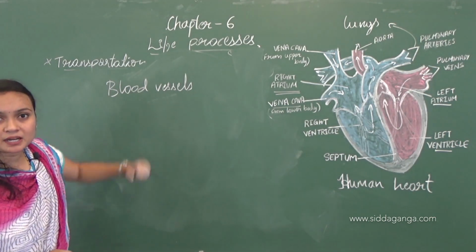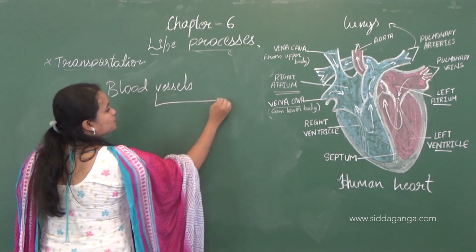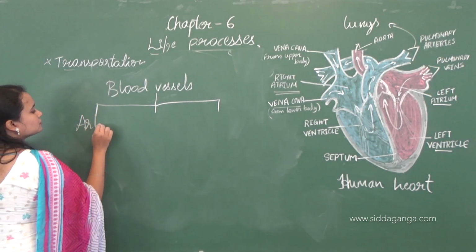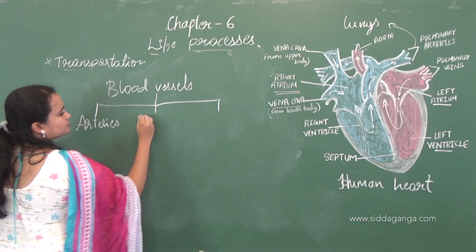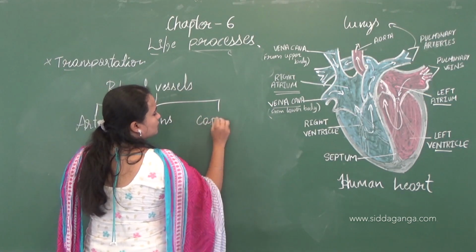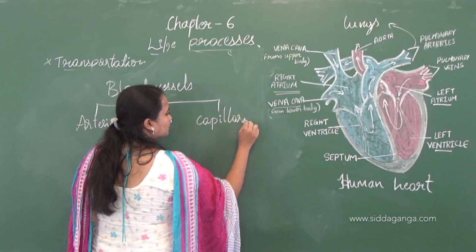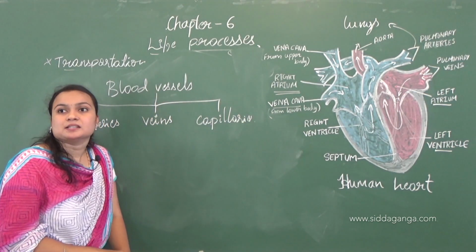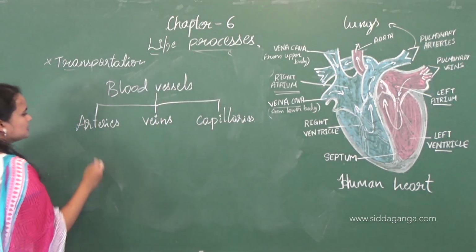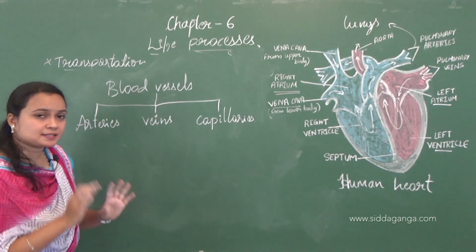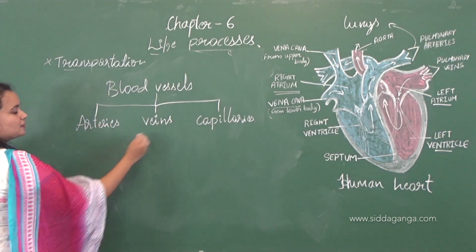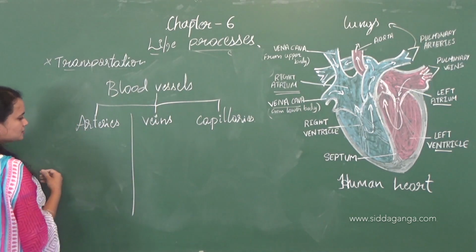transportation, and these blood vessels are divided into three types. As I said before, they are arteries, veins and capillaries. The arteries, veins and capillaries. So here these arteries, as I said, the blood is moved from the heart to the different parts of the body, and the veins. Okay, let us discuss both.